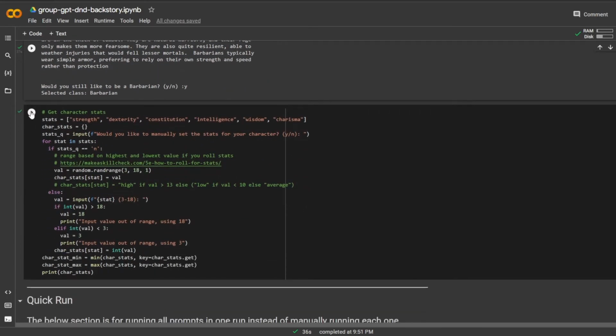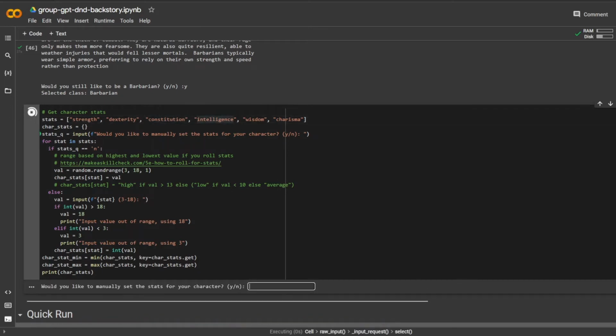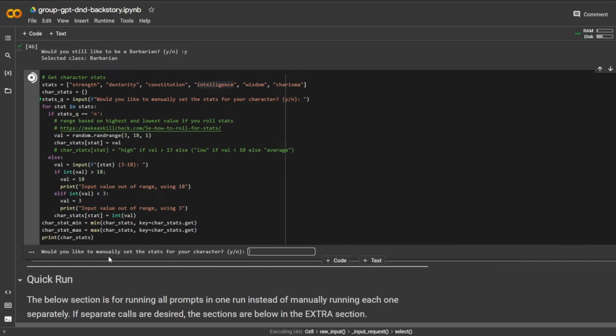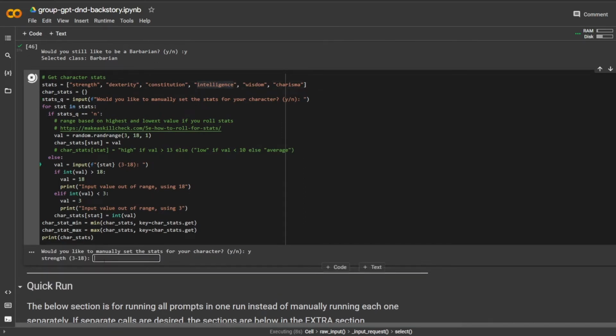Let's go ahead and get character stats. I'm very familiar with the different stats, and I have a really good idea of what I want to do for this character. So let's manually input my stats. Yes, I would like to manually put them in. It says the range is from 3 to 18. As an experienced player, I know that if I were rolling my stats, that would be the low and high there. That's kind of cool that it does that.